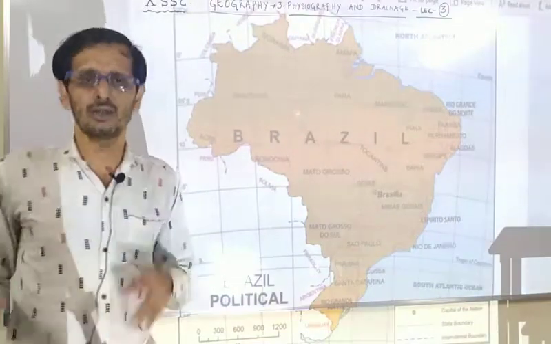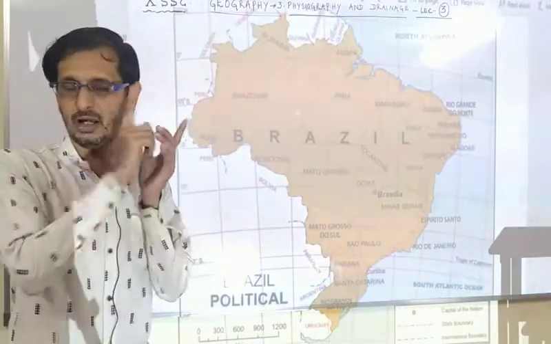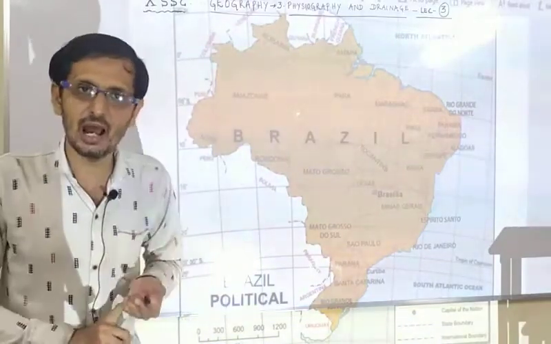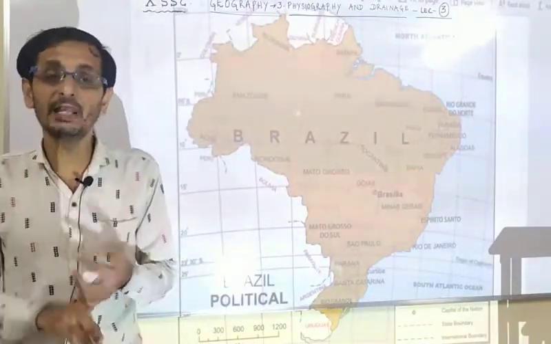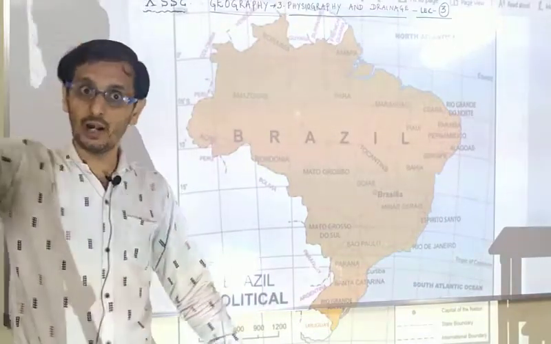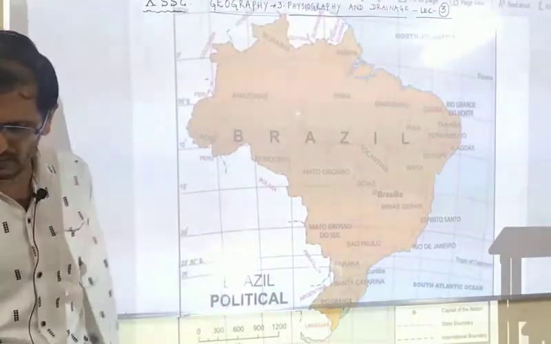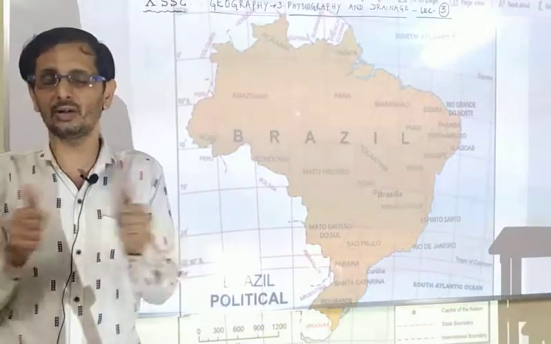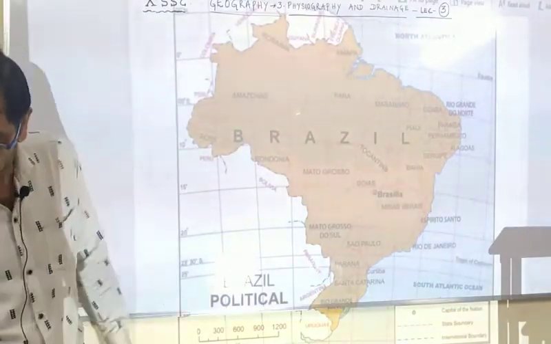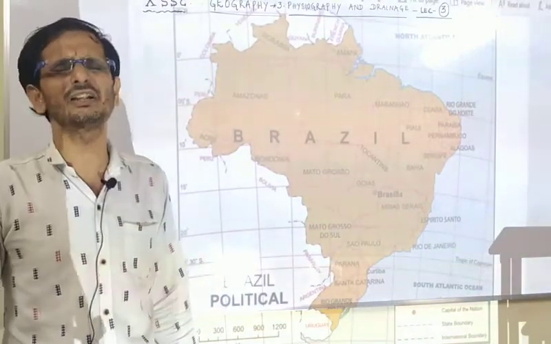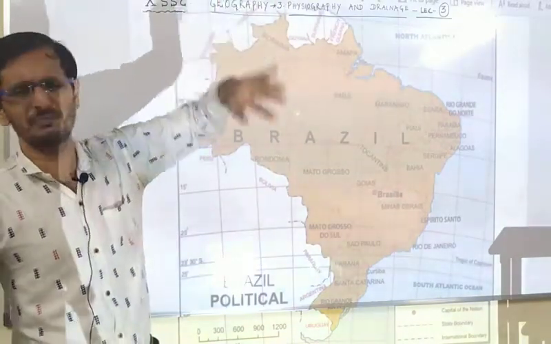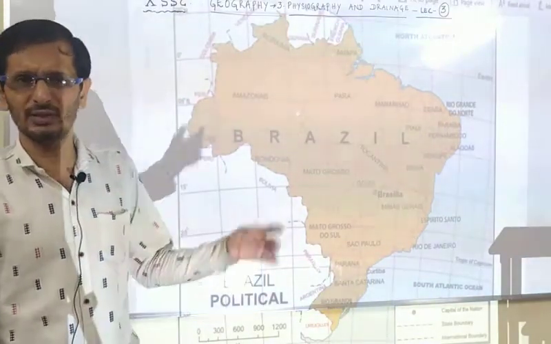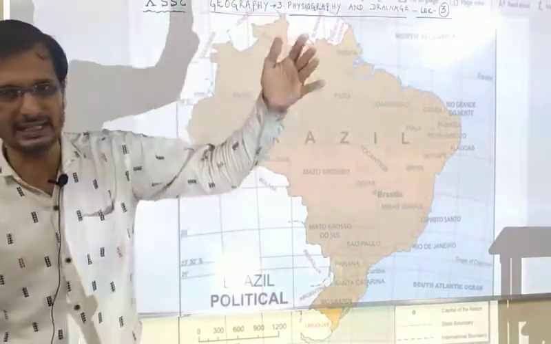You can see the wide plains in India start from the state of Rajasthan. They cover Haryana, Punjab, as well as UP and Bihar, till Assam. Such a thing is not available in Brazil. Even the coastal plains are restricted, expanding little due to the great escarpment as well as the Brazilian highland.